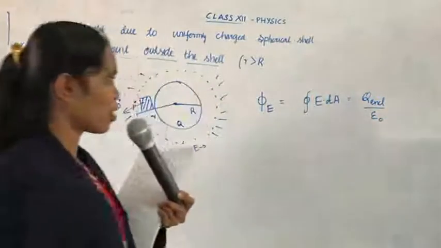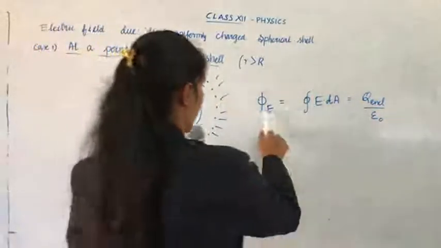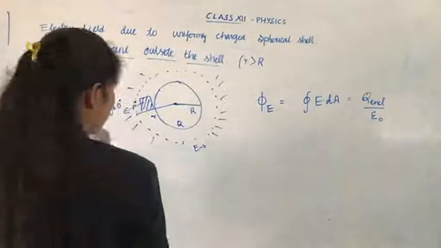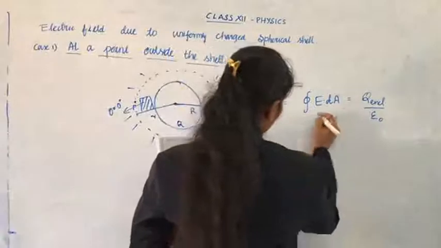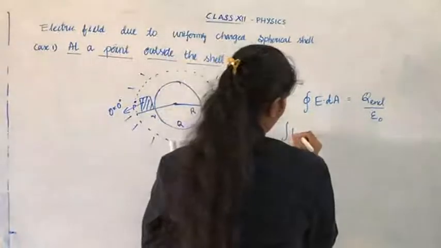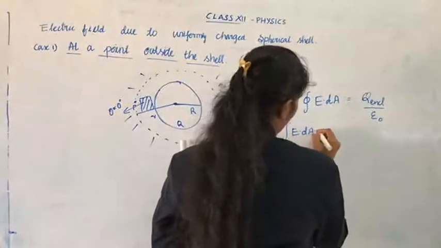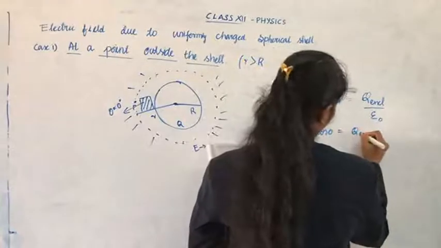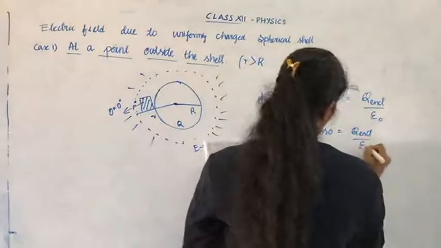This is the Gauss law. Do you remember now? Electric flux equal to integral E dA equal to Q enclosed by epsilon 0. Now, for this, make it the dot product, E dA cos theta equal to Q enclosed by epsilon 0.